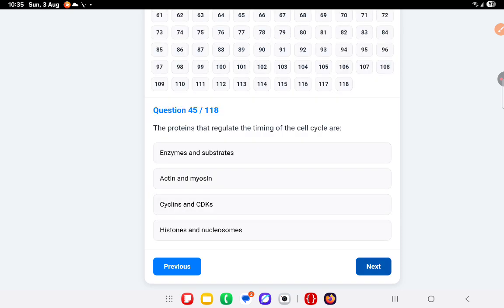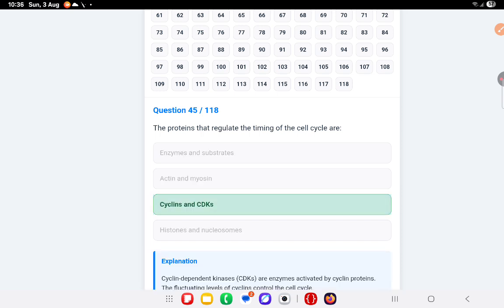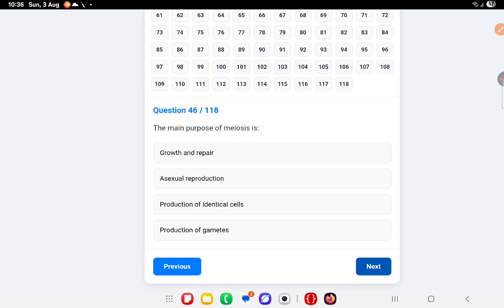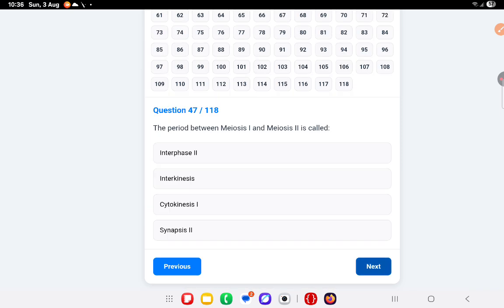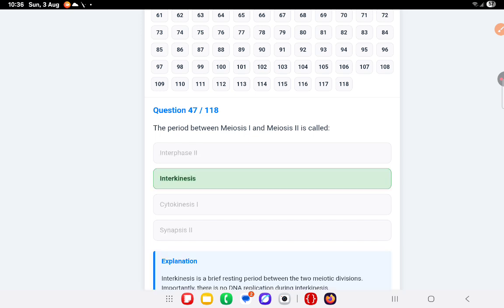Next question. The proteins that regulate the timing of the cell cycle are cyclins and CDKs. The main purpose of meiosis is production of gametes. Okay. Next question. The period between meiosis I and meiosis II is called interkinesis.